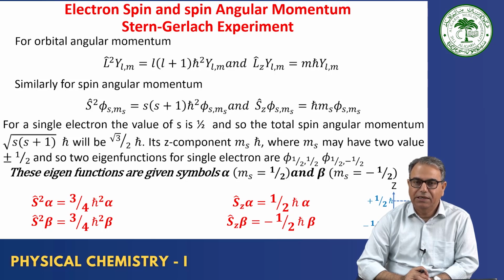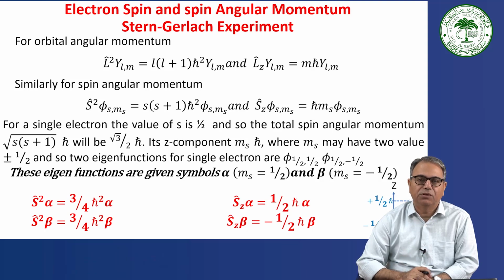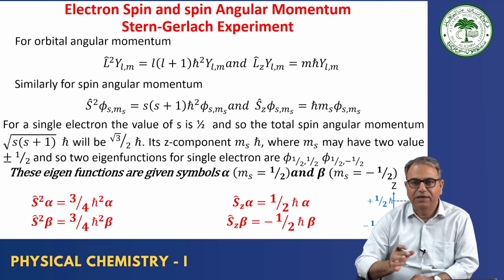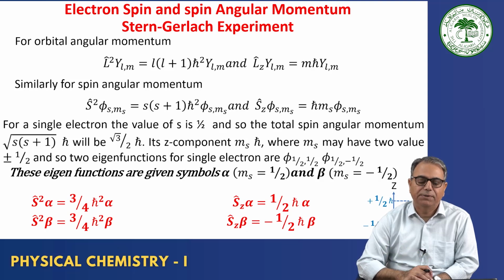Exactly in the same fashion as we designed the orbital angular momentum operators, we will design the electron spin angular momentum, keeping in mind that there is no classical counterpart for this motion. It is obtained theoretically when Paul Dirac extended quantum mechanics to relativistic quantum mechanics, and he obtained it automatically through mathematics. We will not go into those details, but we will exactly copy what we have done for orbital angular momentum and write it for the spin angular momentum also.